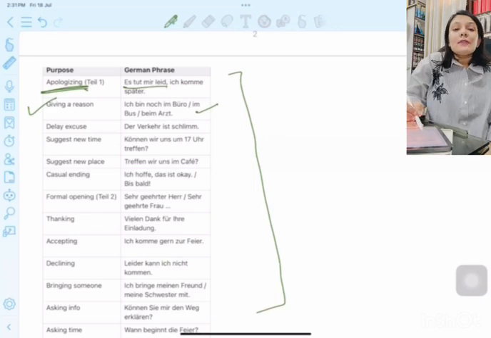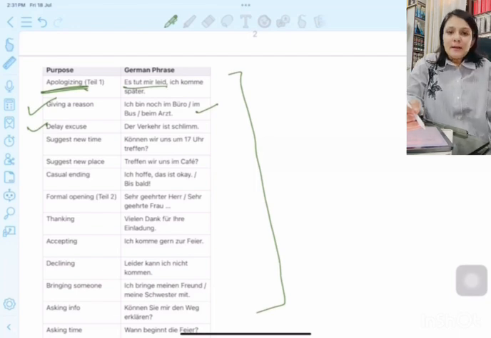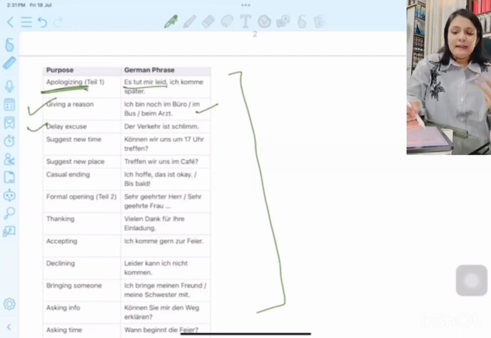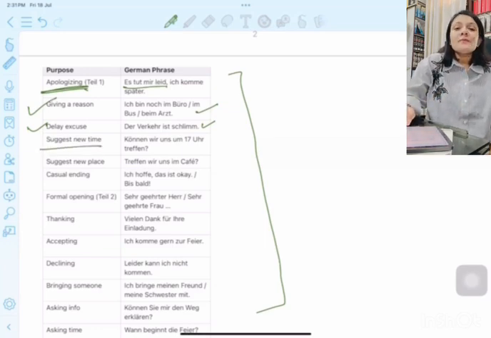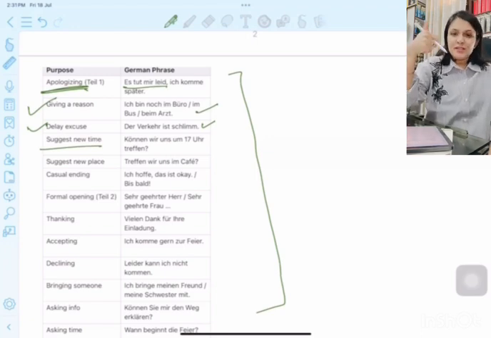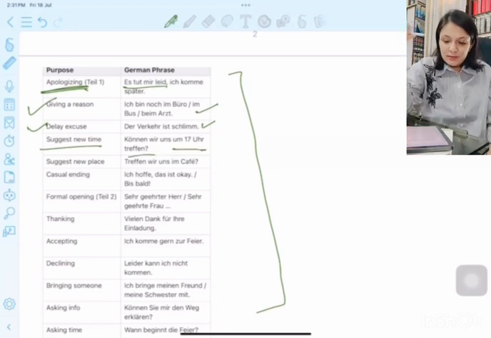Then, if you have to give a reason, after that you can also give a excuse. If you have to meet somebody, you have to reach to a particular location, and आपको time लग रहा है, delay हो रहा है. Then, der Verkehr ist schlimm, or ich bin im Stau. Then always suggest a new time, especially in the case of informal SMS. Können wir uns 17 Uhr treffen? Suggest a new time, suggest a new place.